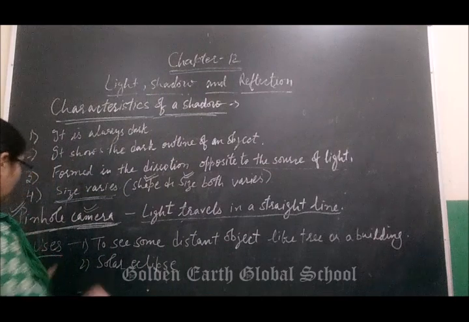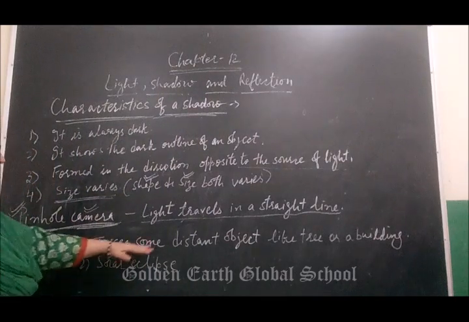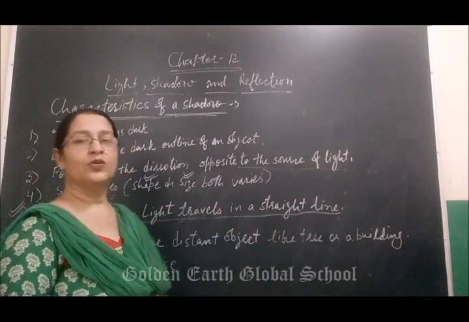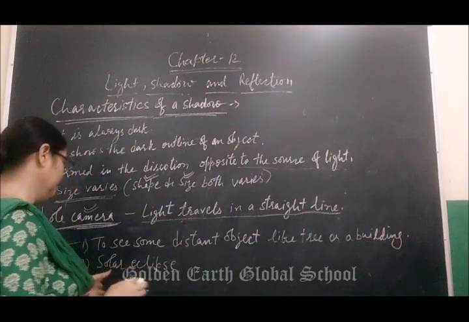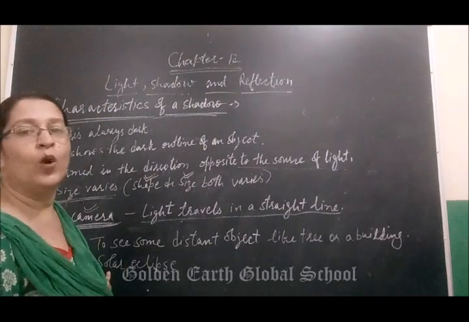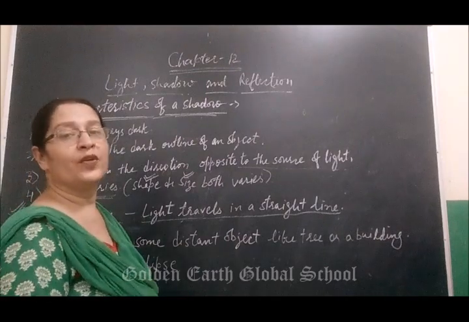Next are its uses. Here you will learn its uses. First, to see some distant objects like trees or buildings. Second use is solar eclipse. What do you mean by solar eclipse? Solar eclipse means Surya Grahan.